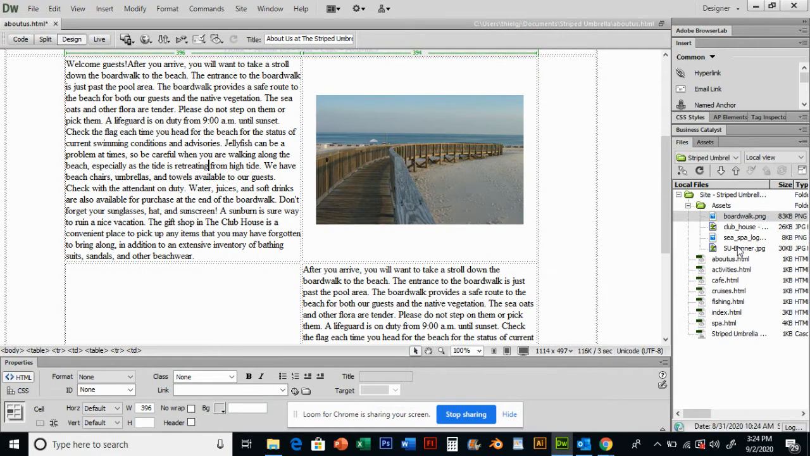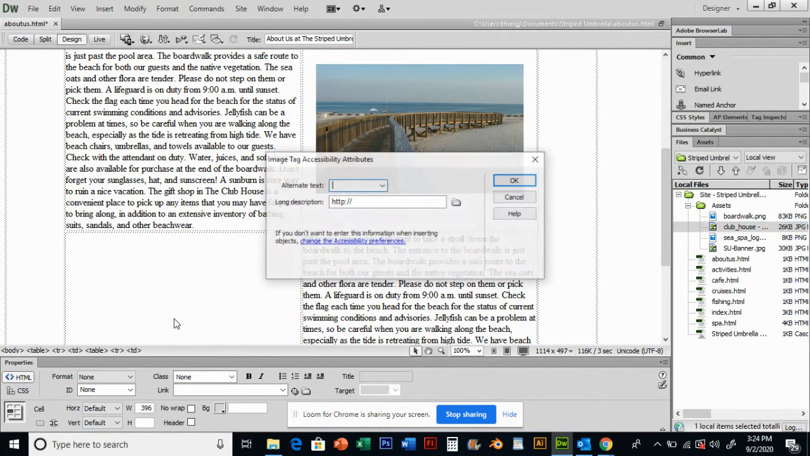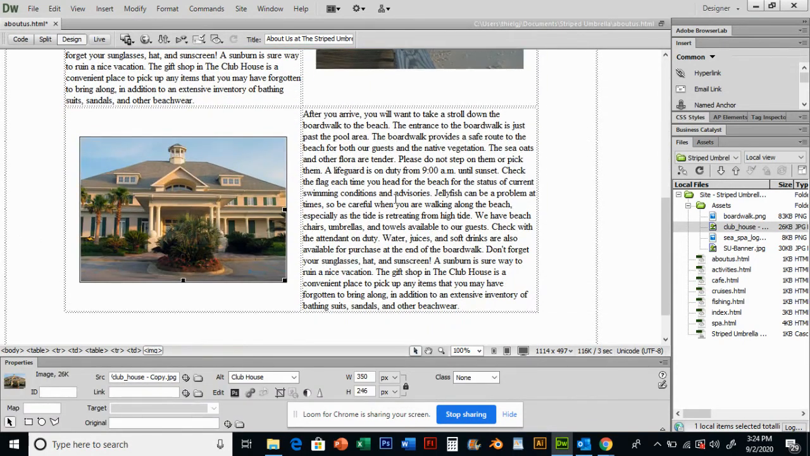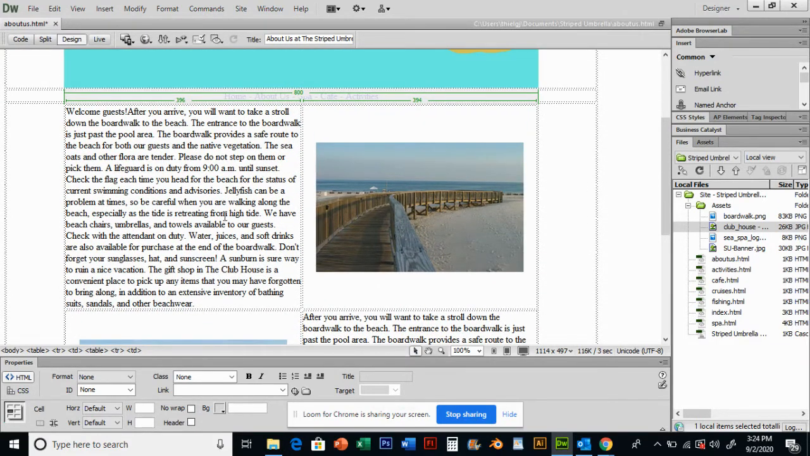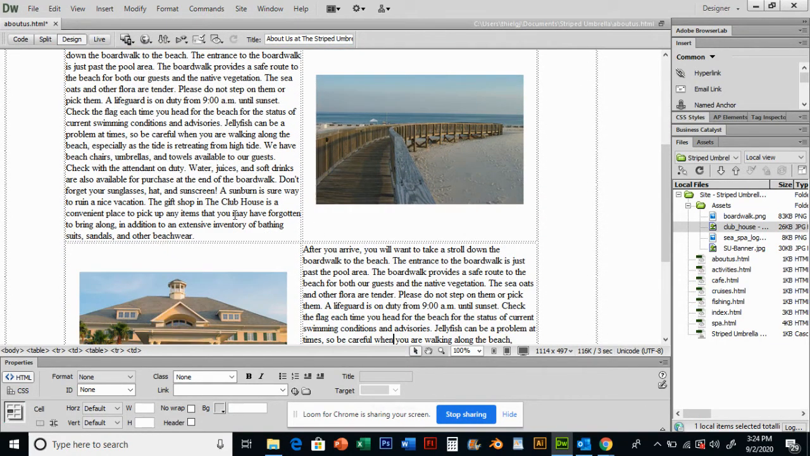I'm going to go down and grab my clubhouse picture, drag it, drop it, give it the alt text clubhouse, and press OK. And now I have a decent 4x4 set up with pictures and text.